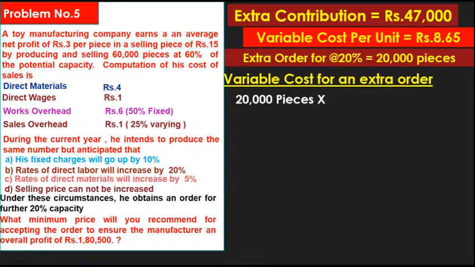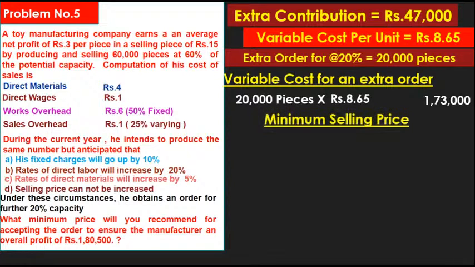The company gets an extra order of 20,000 pieces into variable cost per piece 8 rupees 65 paisa. Okay, 20,000 pieces into 8 rupees 65 paisa. What is the extra variable cost for the extra order? 1,73,000.